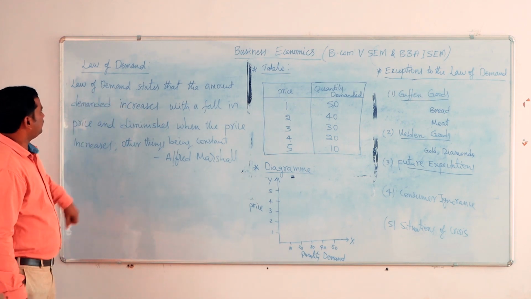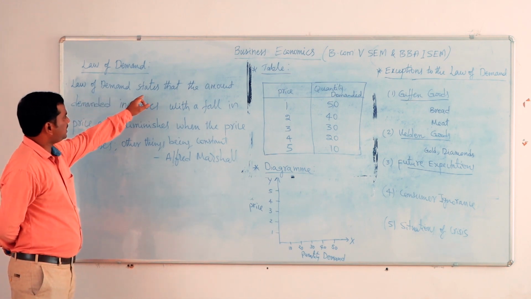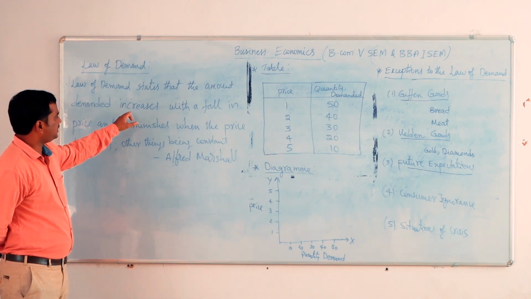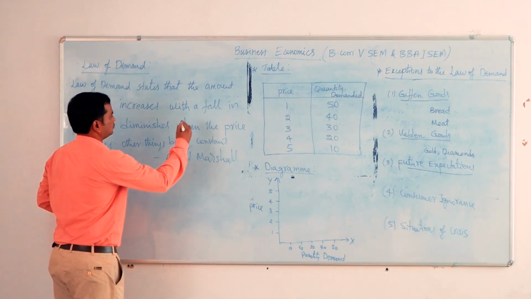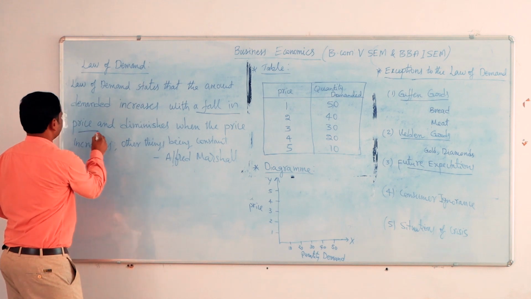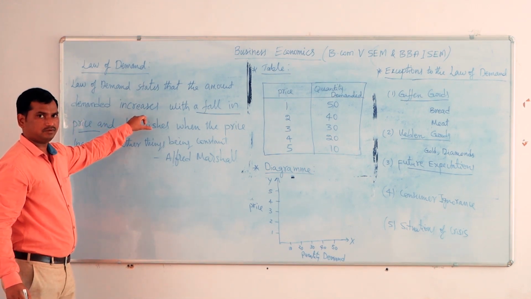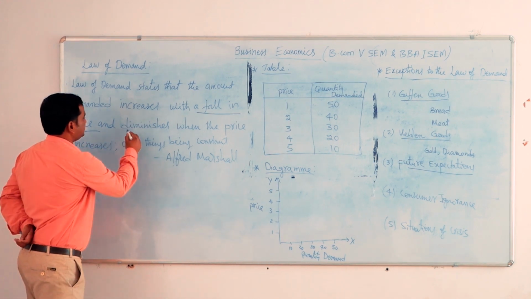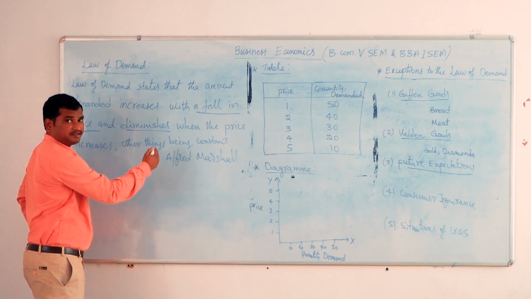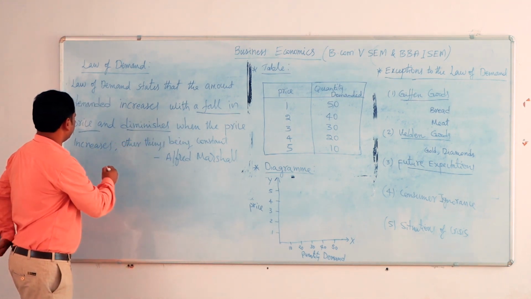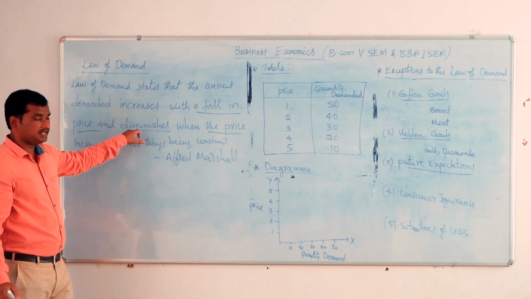The meaning of the law of demand: it states that the amount demanded increases with a fall in price. That means when the price is low, the demand for a product will increase. In the same way, demand diminishes when the price of the product increases. When the price of the product increases, the demand for the product will diminish.